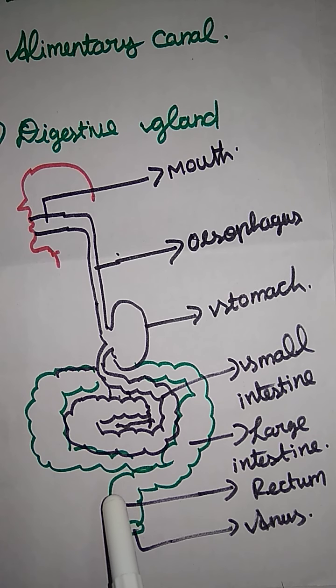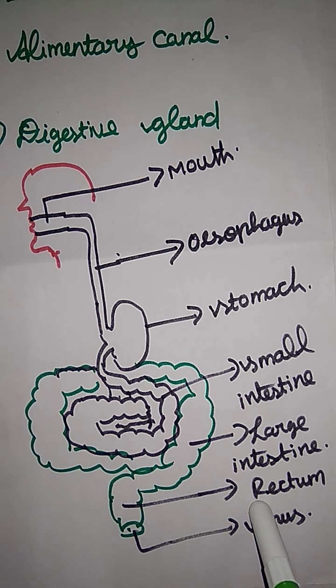Here it is temporarily stored and ejected through the anus. So these are the parts of the alimentary canal.